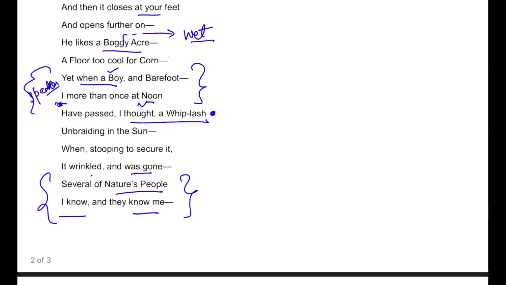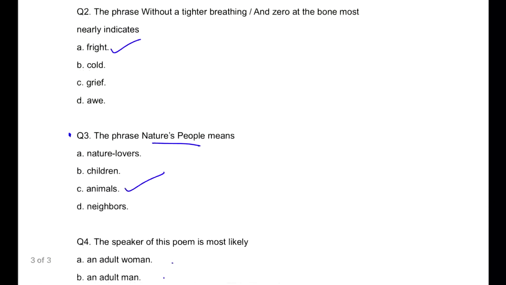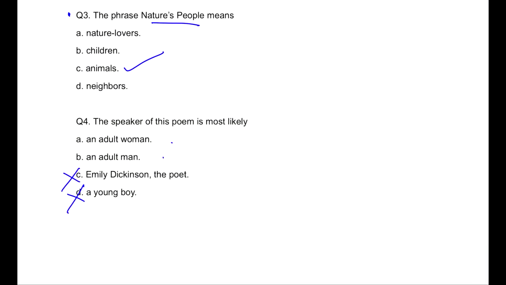Boy means gender is clear that he is a male, and at the same time it is also clear that earlier he was a boy, so he is no longer a young boy and cannot change the gender now as well. So therefore he is an adult man right now.